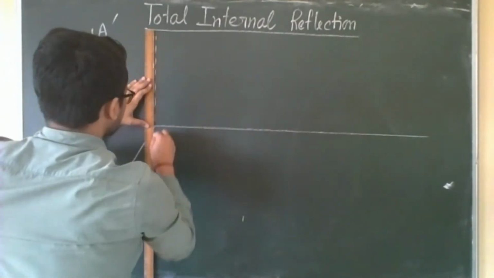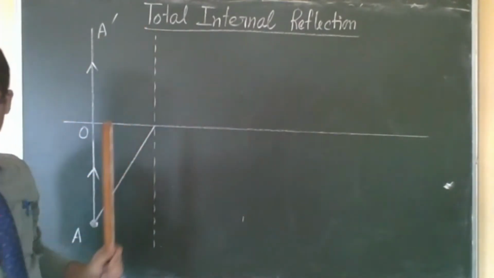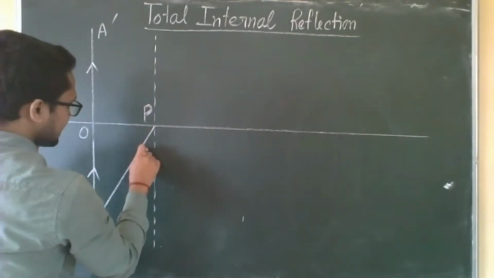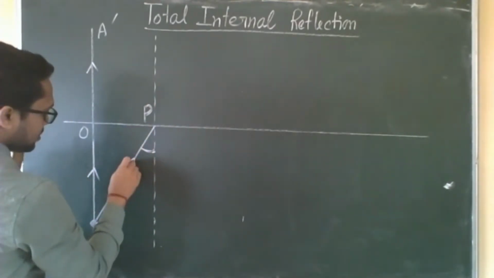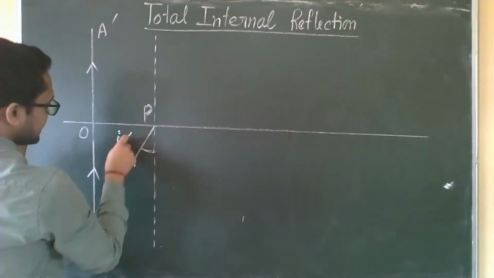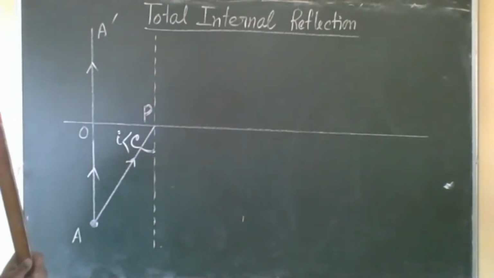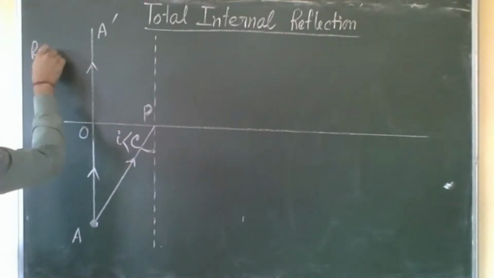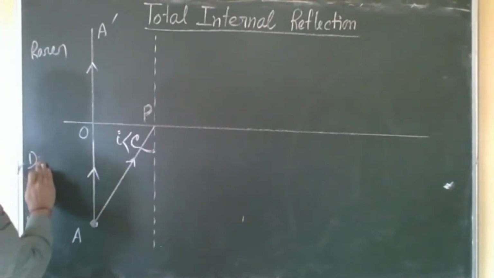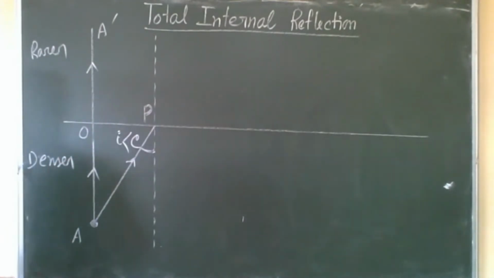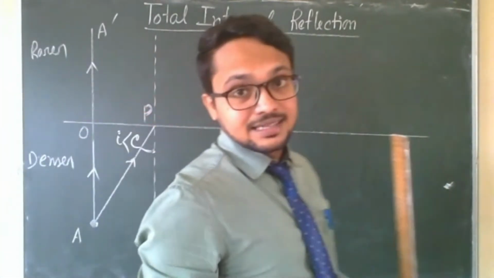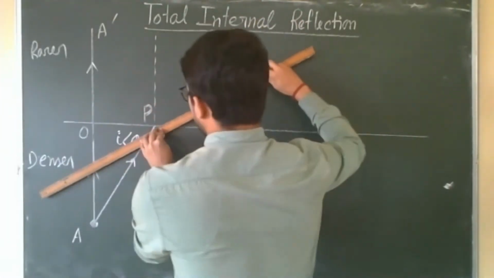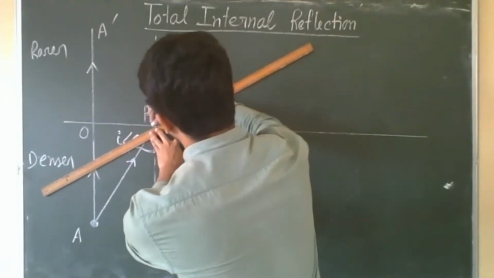I tell you this always: draw the normal at the point of incidence, and its name is P here. This is the angle of incidence. For this ray, the angle of incidence is less than the critical angle, and obviously this is the rarer medium and this is the denser medium, because total internal reflection and the critical angle occur when light goes from denser to rarer. So what will happen here? Light will bend.